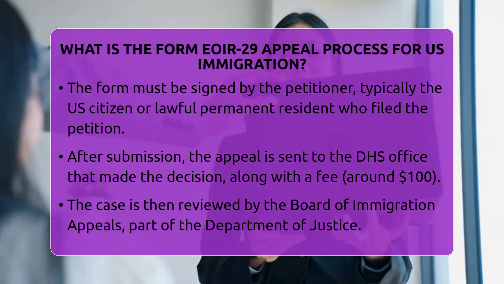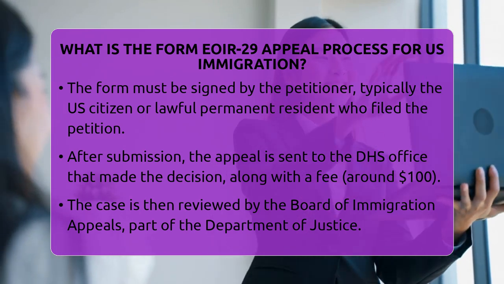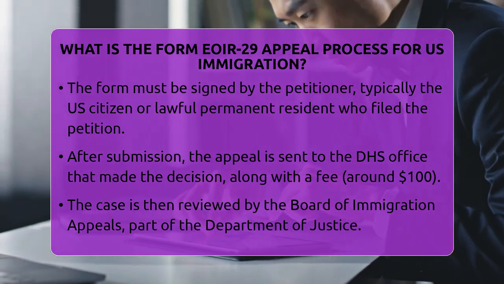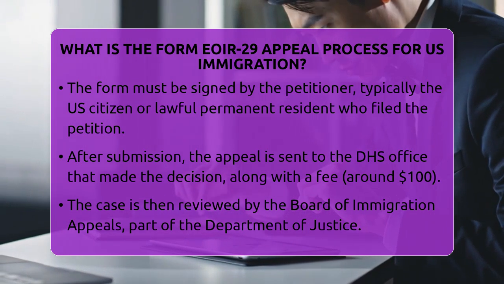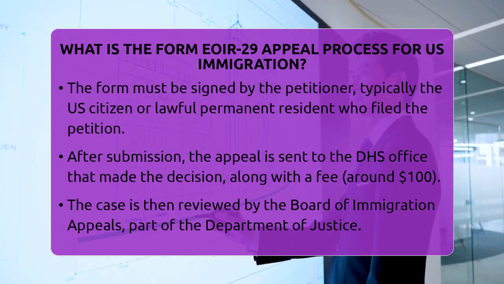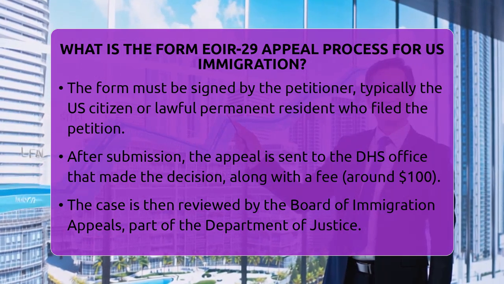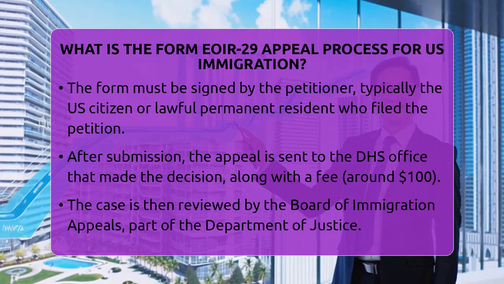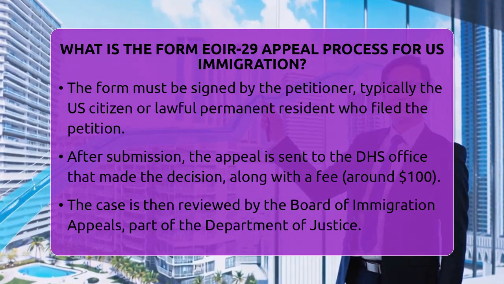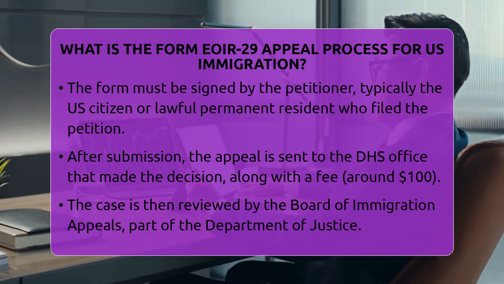After the appeal is submitted, the case is reviewed by the Board of Immigration Appeals, which is part of the Department of Justice. They will decide whether to uphold the original decision, reverse it, or send it back for further review. The process can take several months, so patience is key. If the appeal is denied, you might consider filing a new petition or seeking review in federal court.